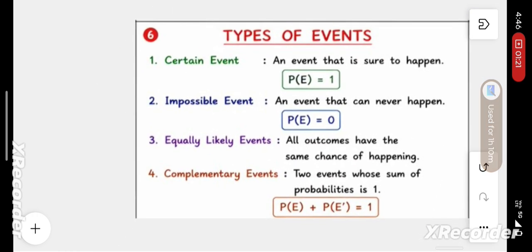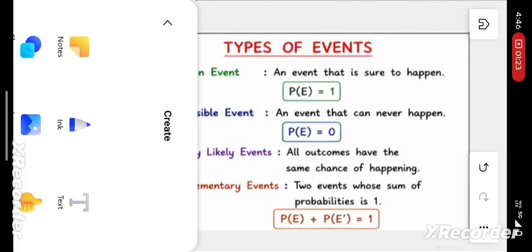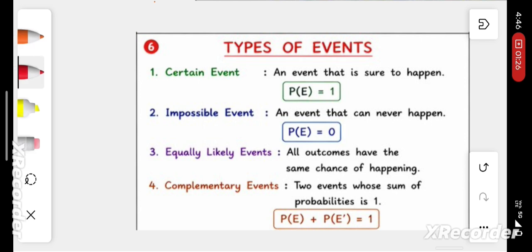The next one, types of events. How many types of events do we have? First one is certain event or sure event. What is a sure event? For example, a bag contains all red balls. Selecting a red ball from the bag is a sure event. One more example, when a dice is thrown, getting a number less than 7 is a sure event.